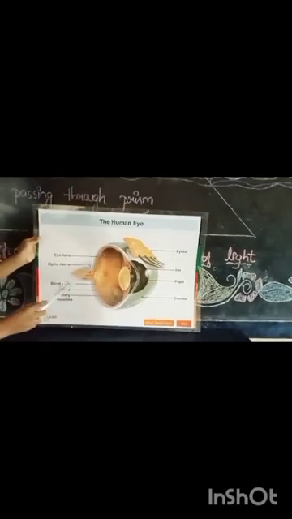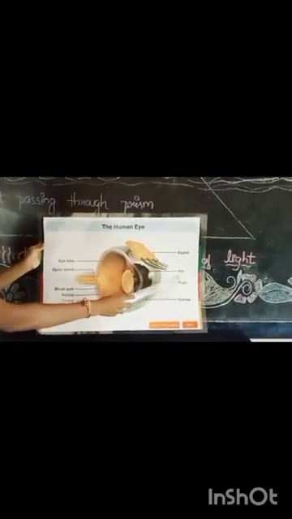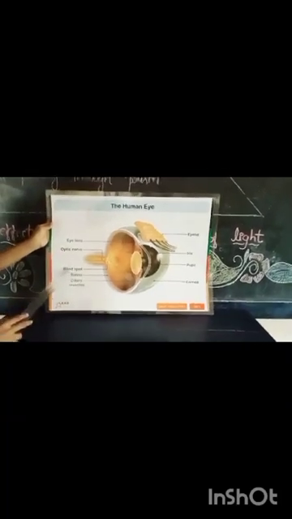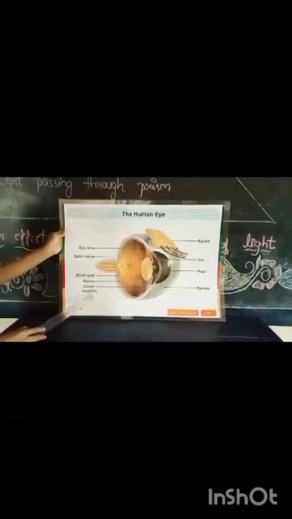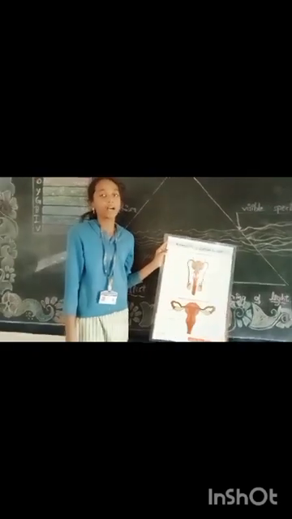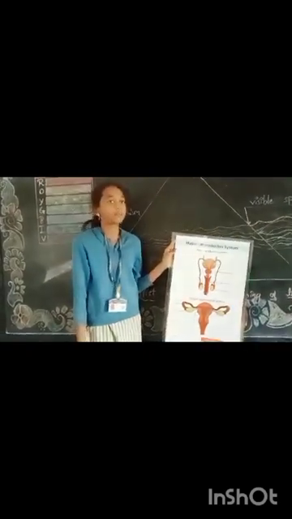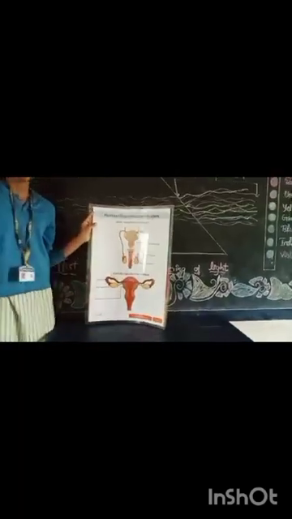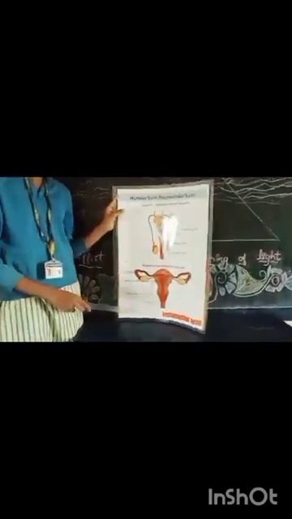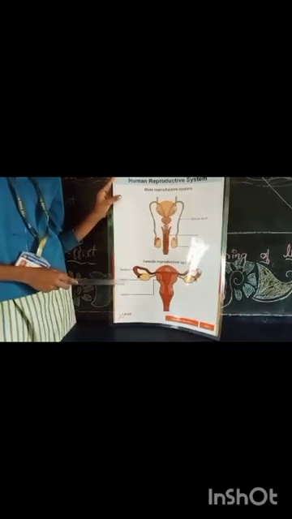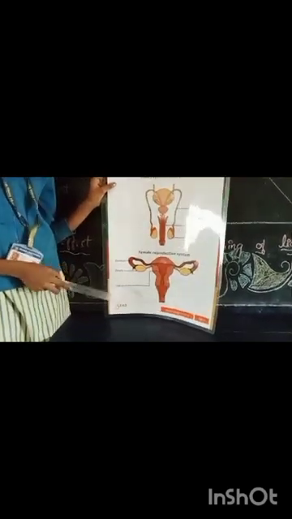Human eye. The parts of the human eye are eyelid, iris, pupil, cornea, eye lens, optic nerve, blind spot, retina, ciliary muscle. Good afternoon, everyone. I am Varnika from class 8. Today I am going to explain about the female reproductive system. Female reproductive organs are a pair of ovaries, oviducts meaning fallopian tubes, and the uterus.